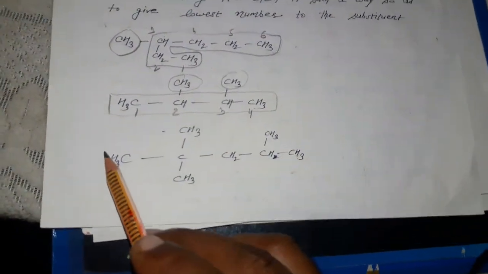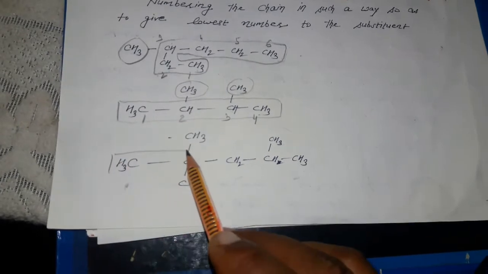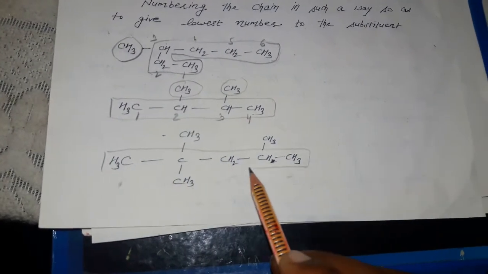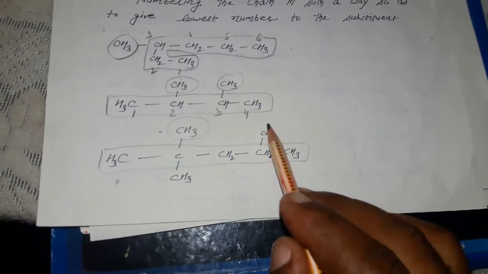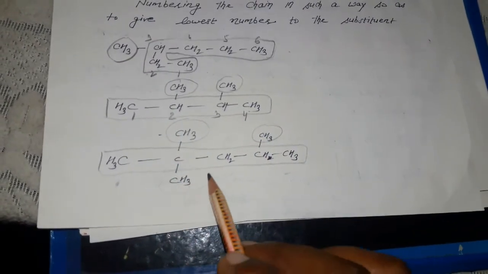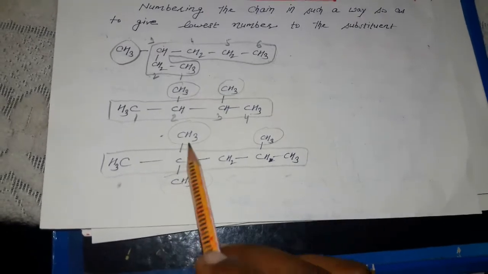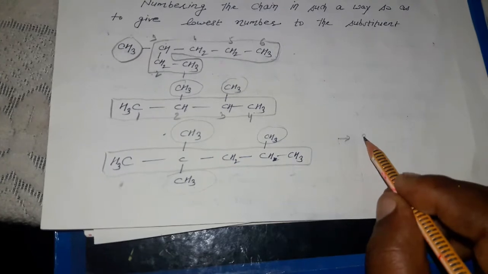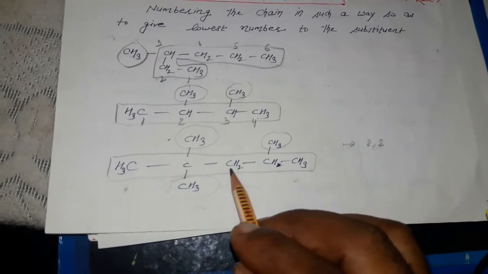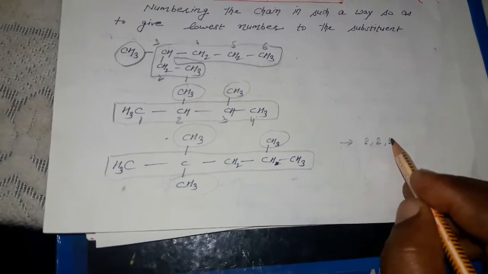In this case, first of all, we are going to choose the main chain. So this can be the main chain or root chain, and these are the substituents. The substituent position should be the lowest one. So 1 2 2 2. From left to right, if we are doing the numbering, then 2 2 4 5, that is 5.